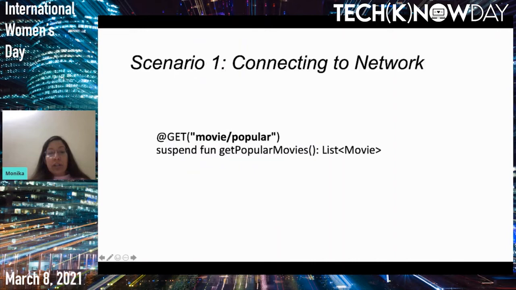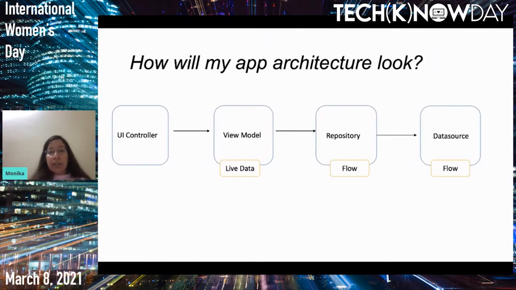Coming back to the app architecture, if your view model is making a call to the repository and collecting the flow on, say, your view model scope on your main dispatcher, then your repository operation will also happen on the main dispatcher.